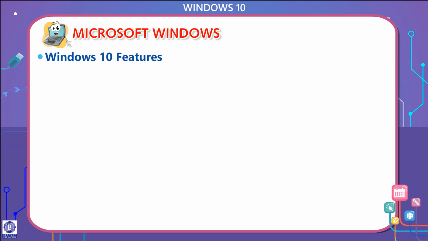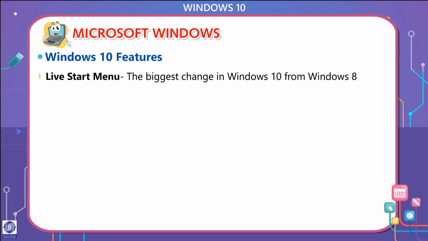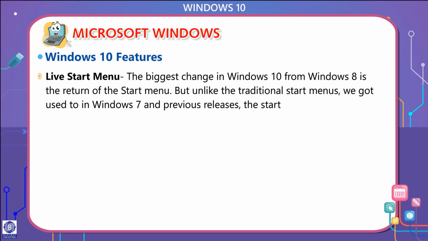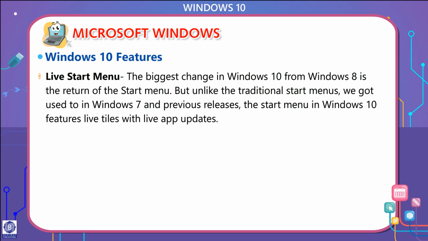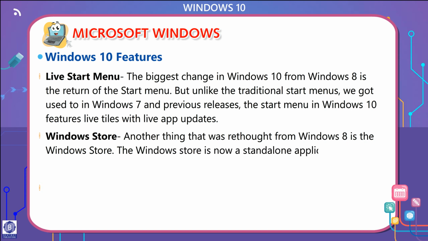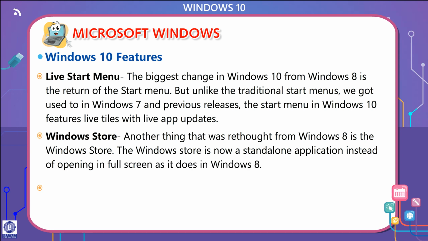Windows 10 features: Live Start menu. The biggest change in Windows 10 from Windows 8 is the return of the Start menu. But unlike the traditional Start menus we got in Windows 7 and previous releases, the Start menu in Windows 10 features live tiles with live app updates. Windows Store. Another thing that was rethought from Windows 8 is the Windows Store. The Windows Store is now a standalone application instead of opening in full screen as it does in Windows 8.